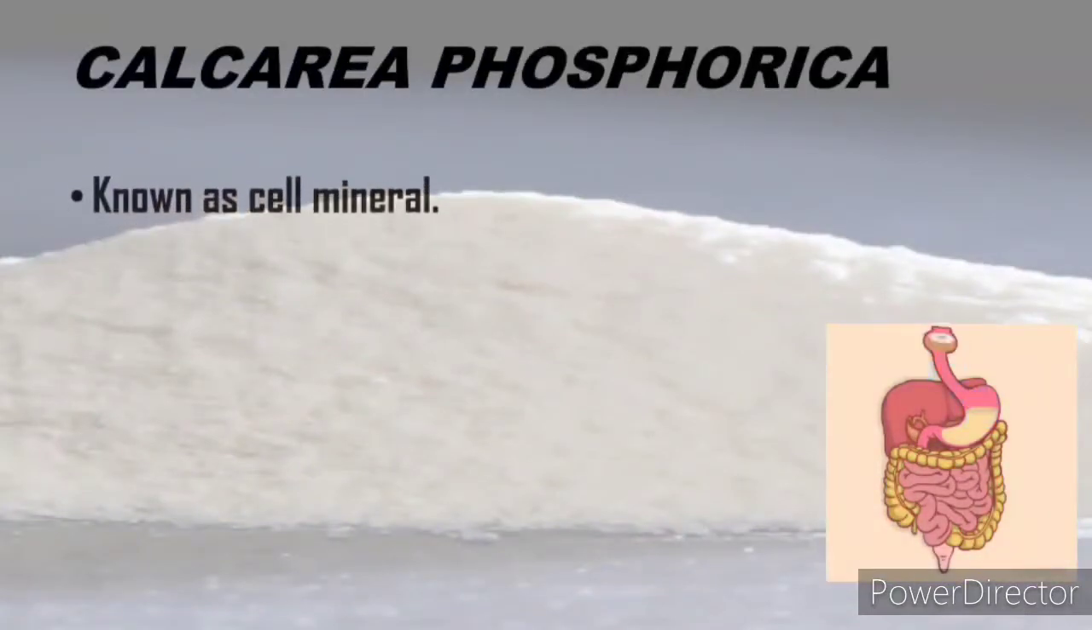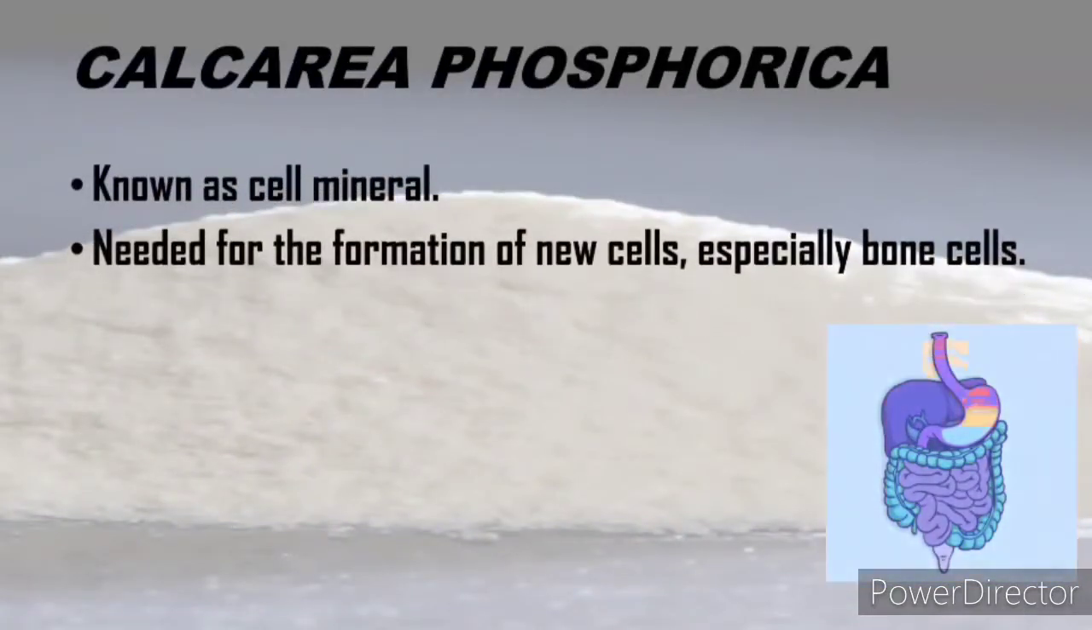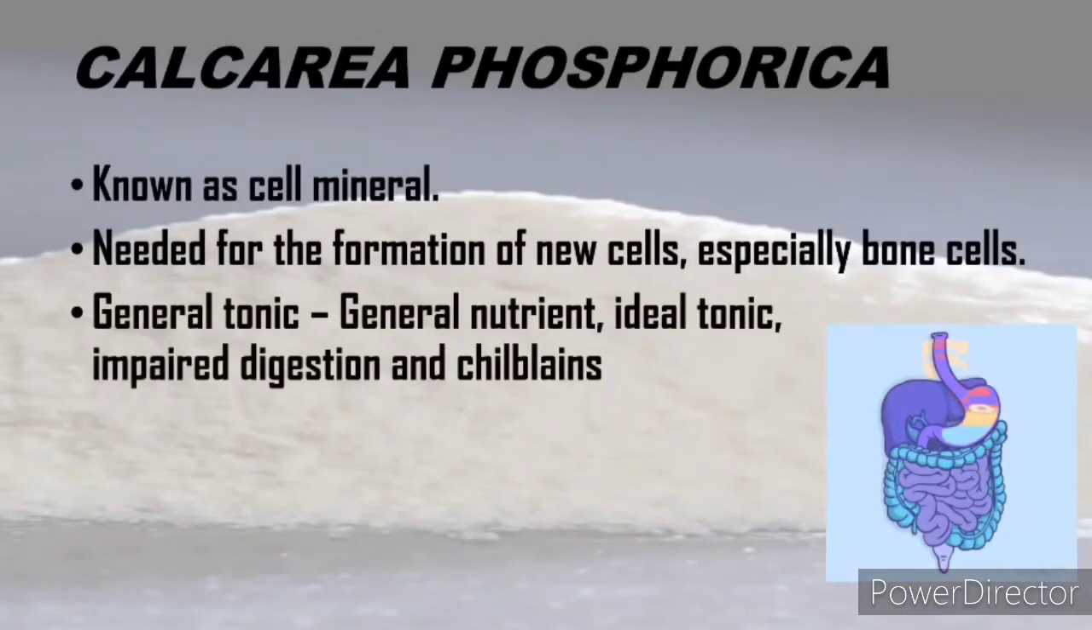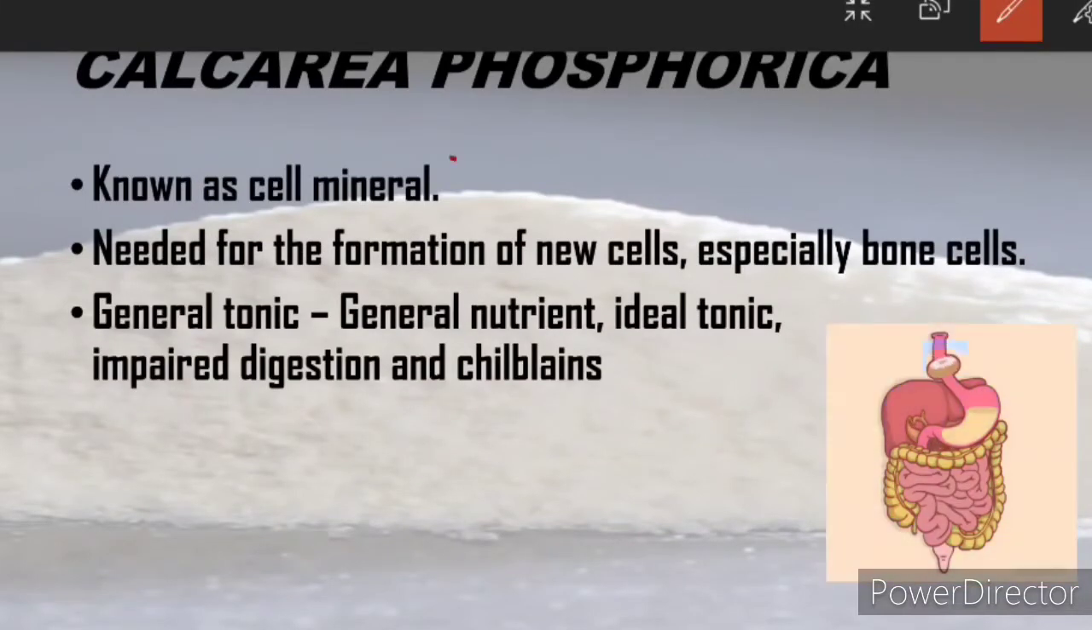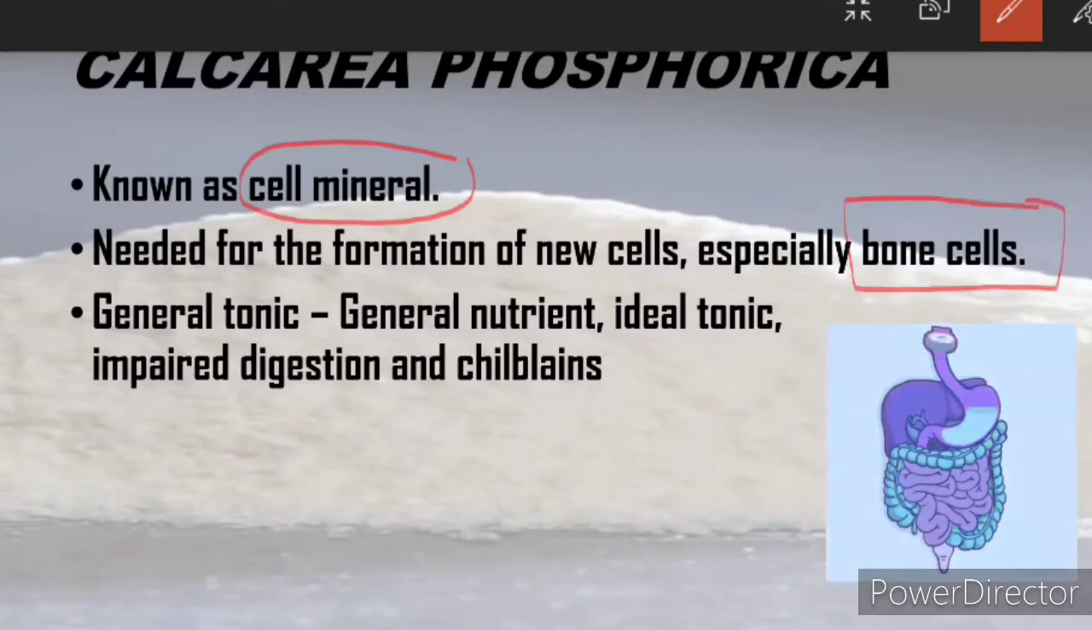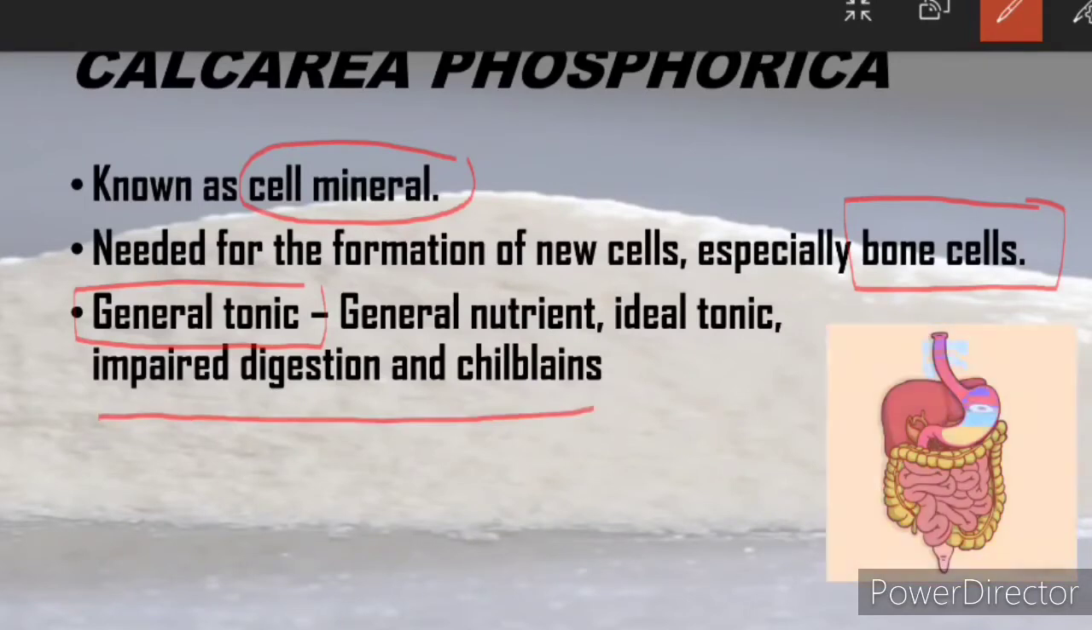Second biochemic remedy is Calcarea phosphorica. Calcarea phosphorica is known as cell mineral. It is needed for formation of new cells, especially bone cells. It can be used as a general tonic and also given for diseases such as impaired digestion and chilblains.